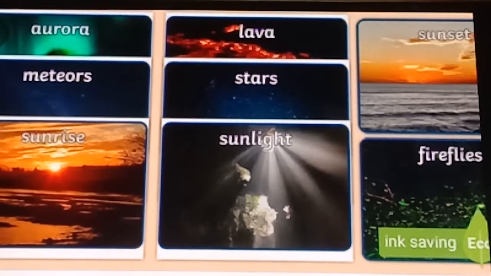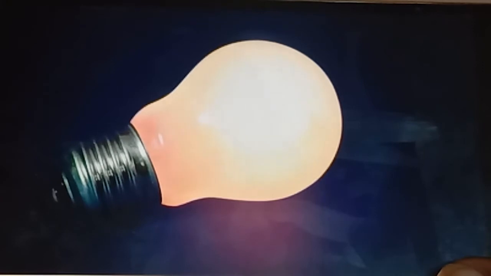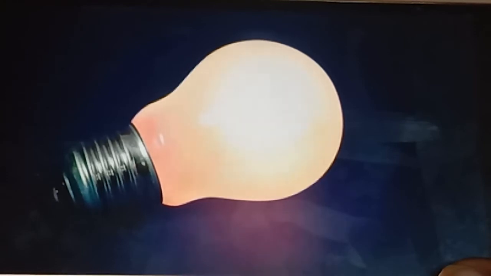Aurora, meteors, sunrise, lava, stars, sunlight, fireflies, and sunset: these are all natural light sources. Next, artificial sources of light. Apart from natural sources, light can also be produced artificially. The different light sources that produce light artificially can be put under three broad categories: incandescent source, gas discharge source, and a path of light.